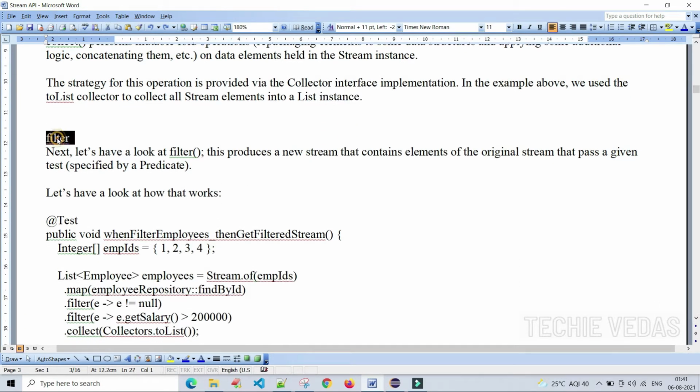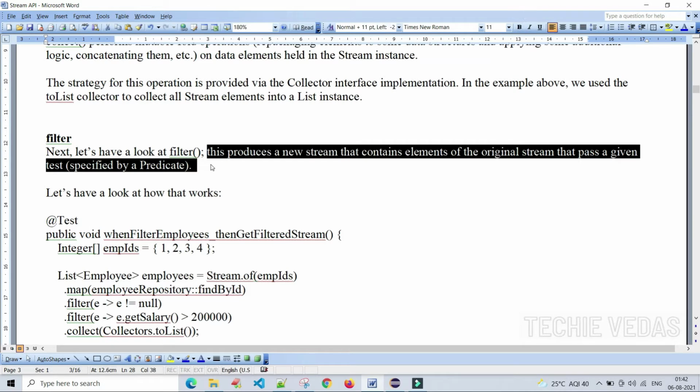Next important method is filter. This produces a new stream that contains elements of the original stream that pass a given test. What will the filter method do? It produces a new stream that contains the elements of the original stream that pass a given test. This is a very easy way of understanding it.